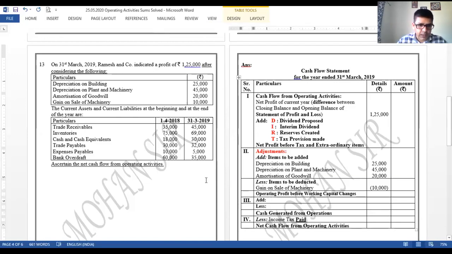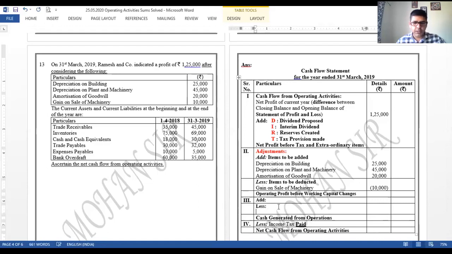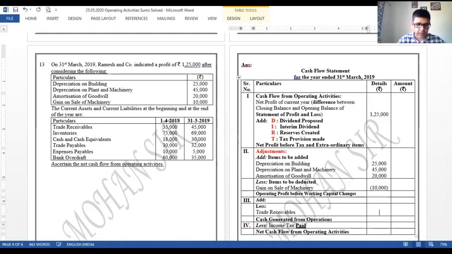Okay, first one, trade receivables, right? Can be seen as 35 to 45. Current asset has increased. If asset increases, it's inflow or outflow. Asset increase होगा, so it is always outflow, right? Outflow होगा तो मुझे minus करना है. I'll come over here, put it over here, trade receivables, and the amount over here, deduct करना है, get the difference, 35 to 45, 10,000 is the amount, right?